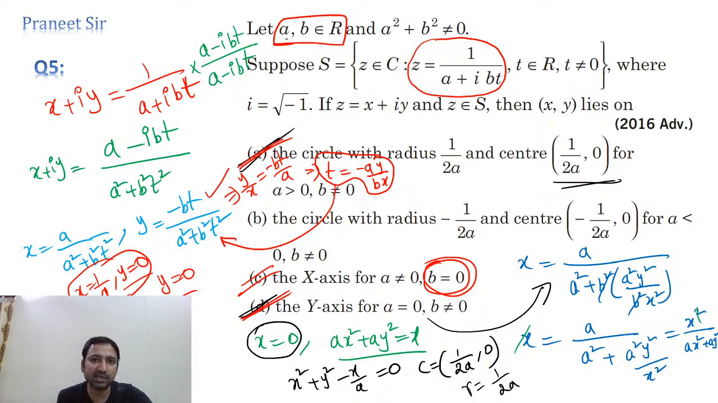Why? Because a belongs to real numbers, right? You can take a as 1, 2, 3, 4, whatever you want. How can you get one point? Infinitely many points you'll get. Infinitely many points means it's just a straight line. What is that straight line? X axis only. Correct? Understood? Perfect.